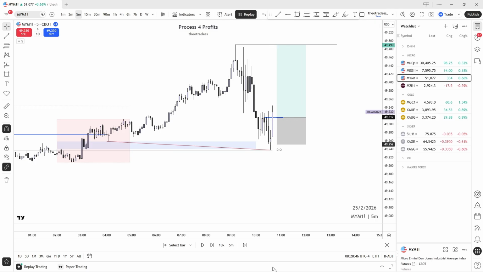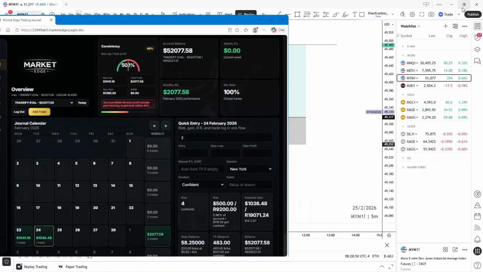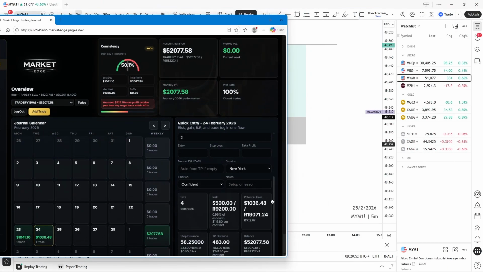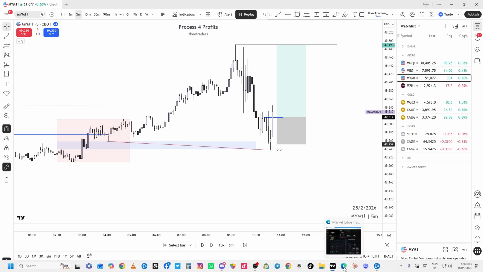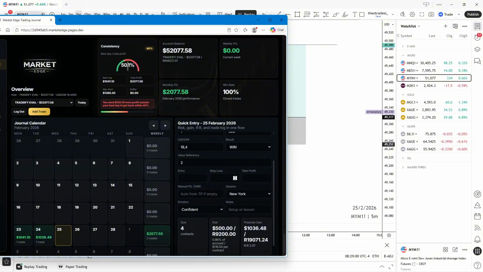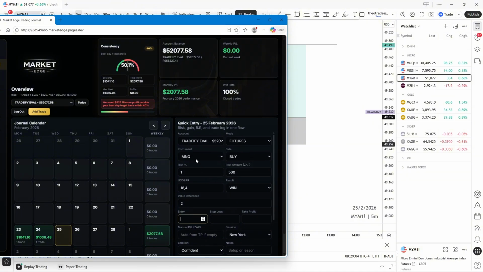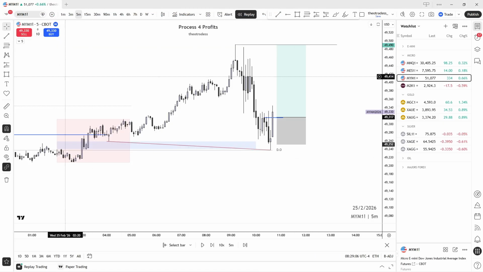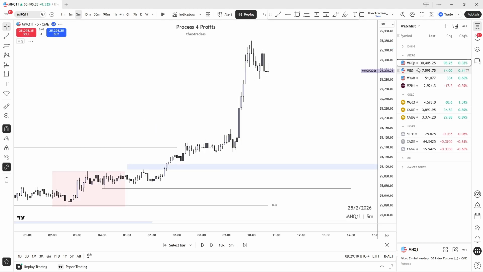So let's go to our calculator, our journal. This is the 24th of February, right? We're gonna do it over here, 24th of February, and let's put in our stuff. What market is this? This is YM. Let's just check how the other assets look.